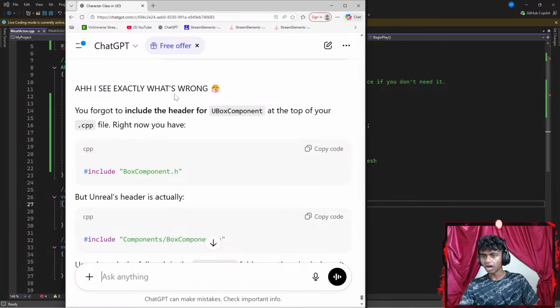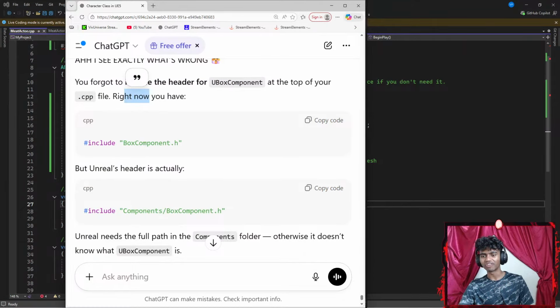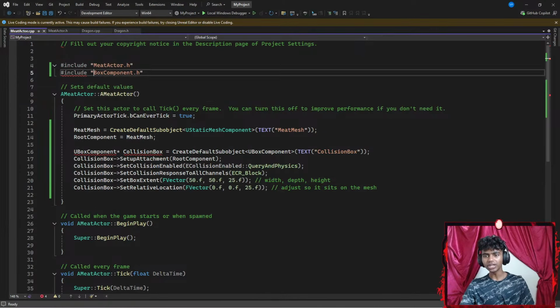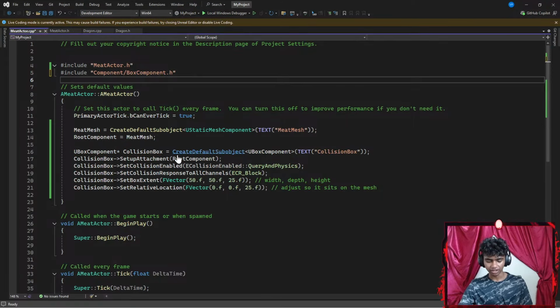Okay, that's it. I see exactly what's wrong. You've got to include the header Ubox component at the top. I knew that this wasn't correct. I was just pushing my luck. So I had to go with something like component slash box component. There we go, because I knew my header wasn't correct. I absolutely guessed that header file up there.